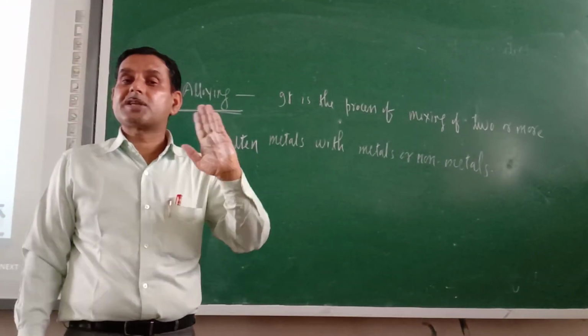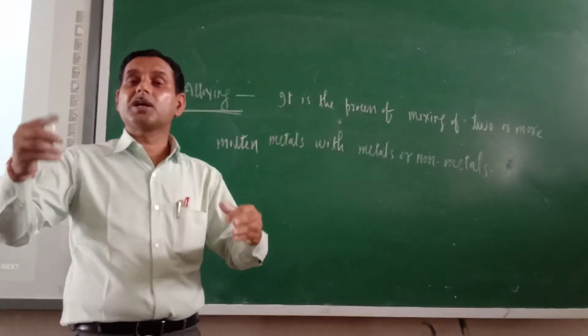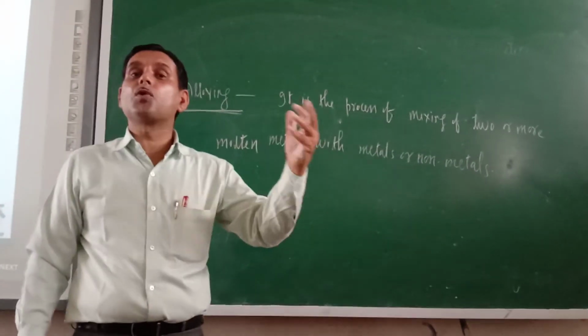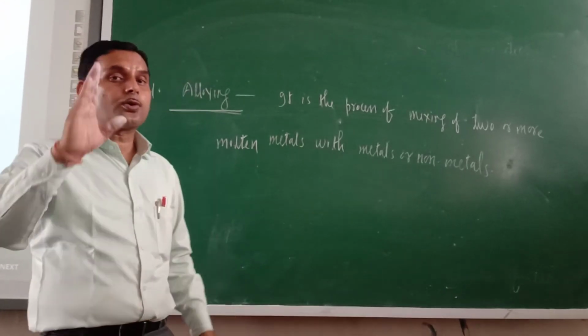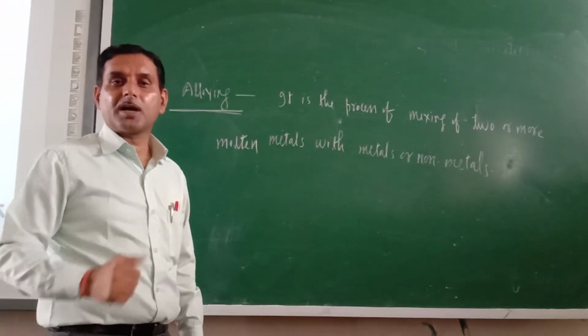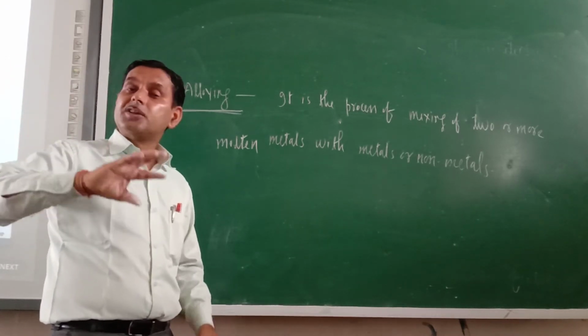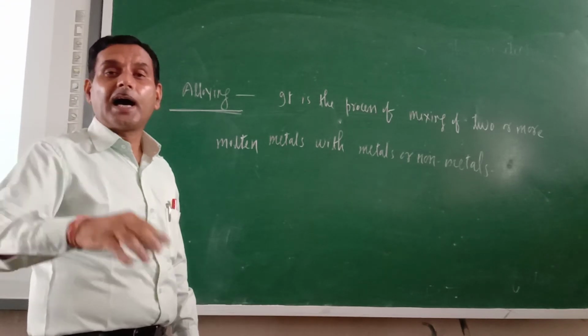Stainless steel is different from steel because of the addition of two new metals, chromium and nickel. This chromium and nickel are rust-free metals, and they are more reactive than iron.